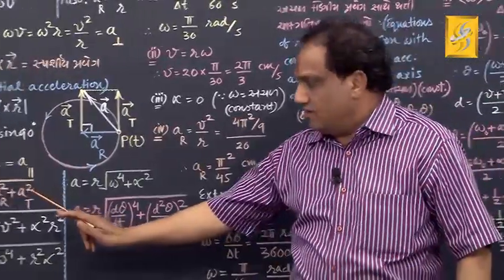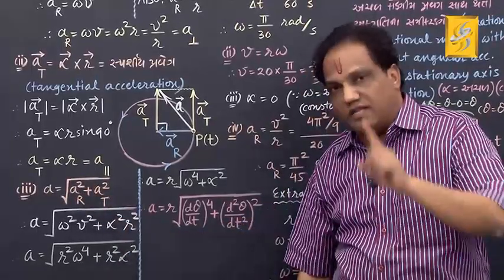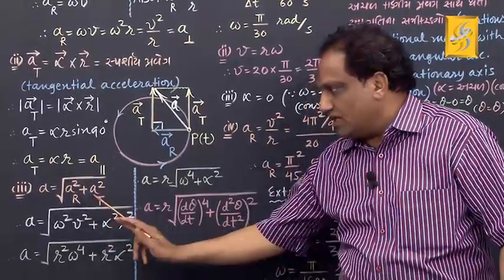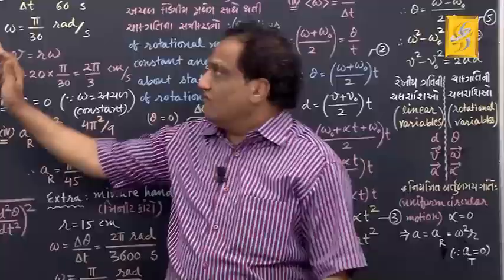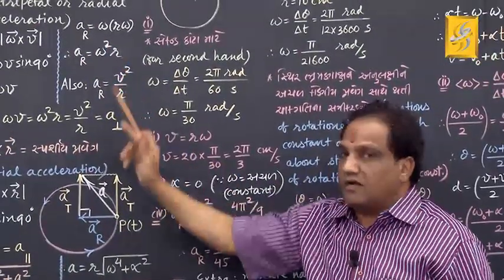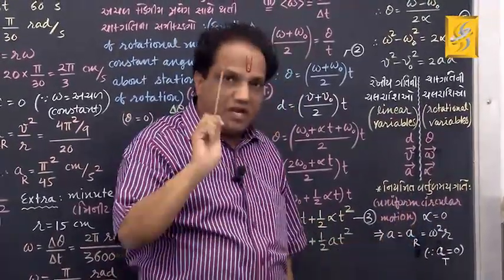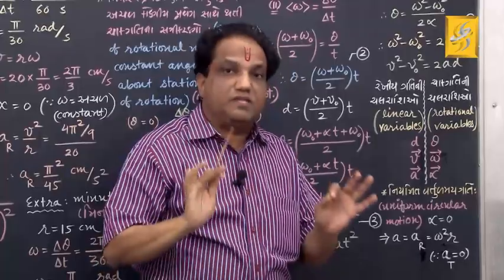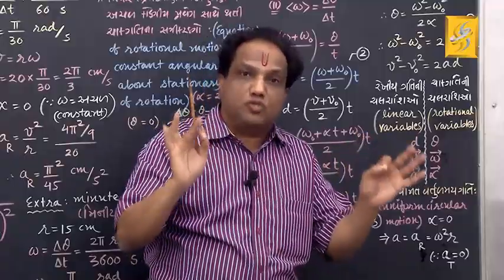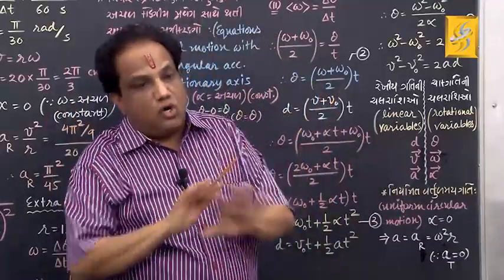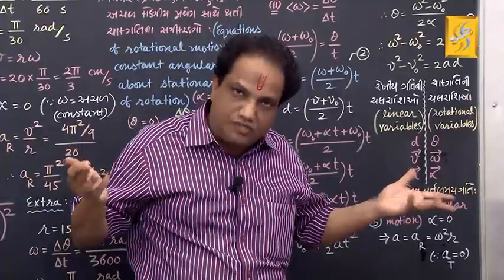Got it? And then tell me, when it is 0, put it here. So A will be simply equal to under root of AR square, that is AR. A equals AR. What was the formula of AR? The formula of AR was omega square R. Okay. So in case of uniform circular motion, it has only one component of acceleration, that is perpendicular or radial or centripetal acceleration, whose job is to change only the direction of velocity, not the magnitude of velocity. Okay, because here the magnitude of velocity is constant. Got it? Thank you.